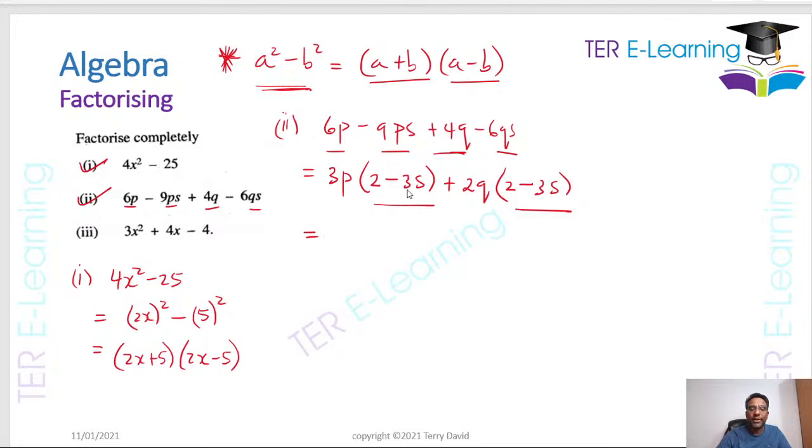Now, your final answer, what you do, you write the common bracket, which is 2 minus 3s. And the next bracket is going to be made up of this 3p and this plus 2q. So this is 3p plus 2q. So that's my answer here. And this is how we do factorizing by grouping. Now, guys, you're going to have to practice these things in order to be able to do it. You're going to have to practice these things, right?